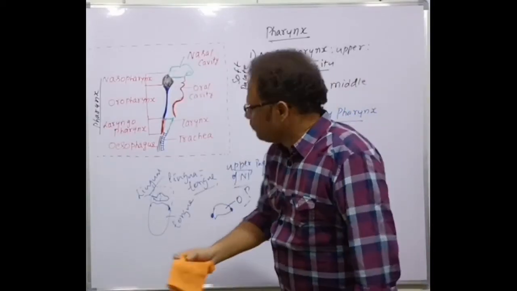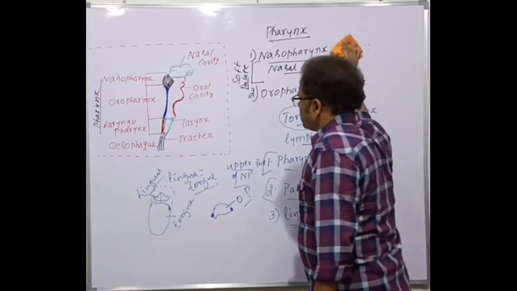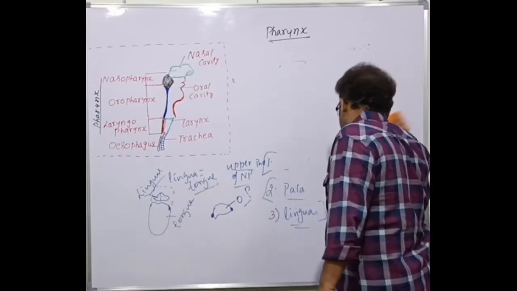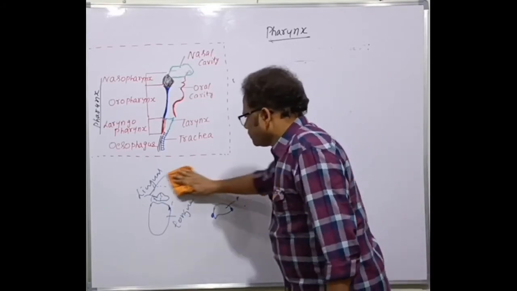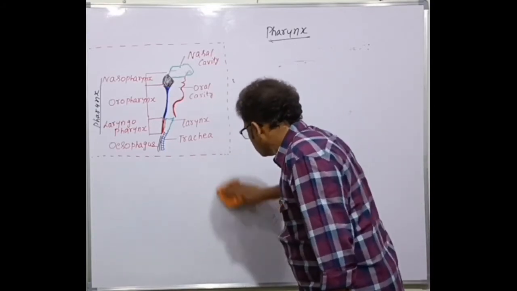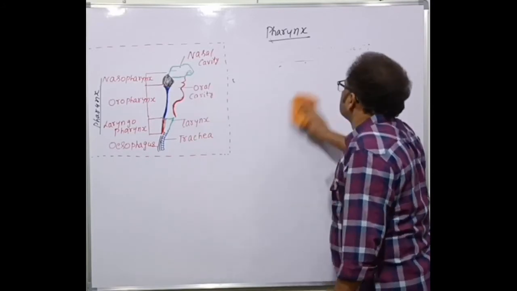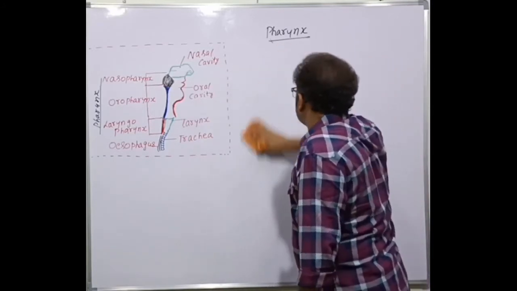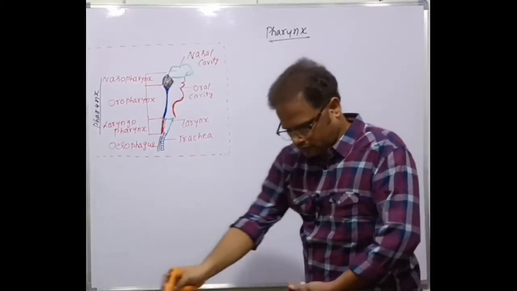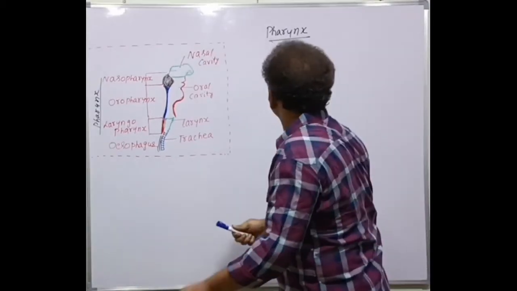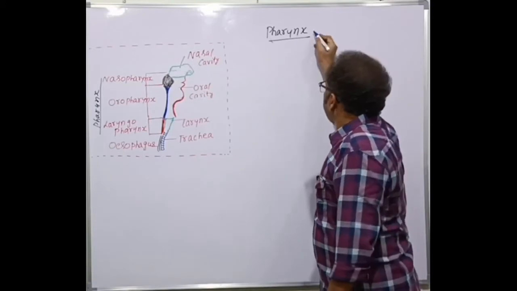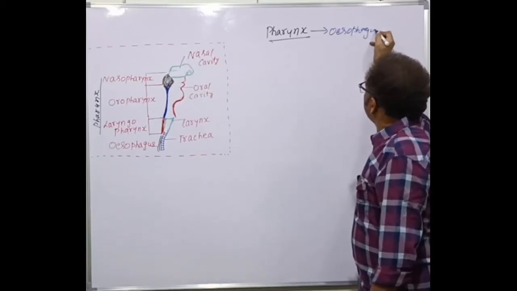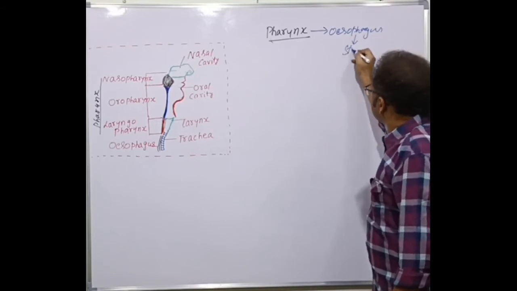Next one is the structure called the esophagus. Now, the pharynx leads into the esophagus, and the esophagus leads into the stomach.